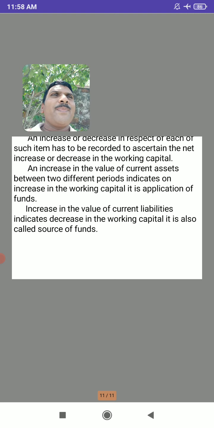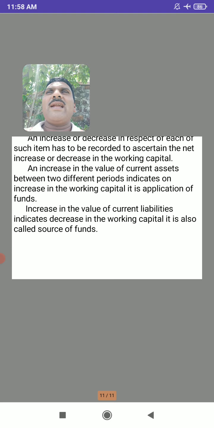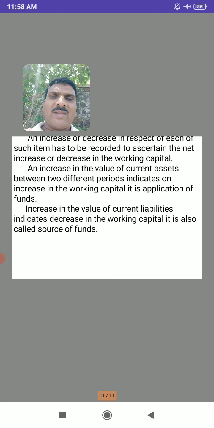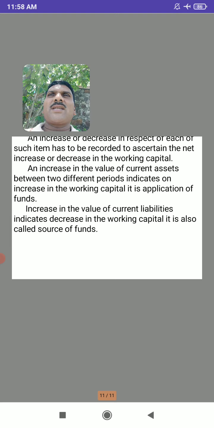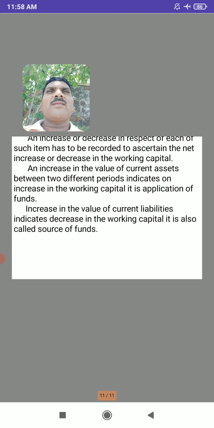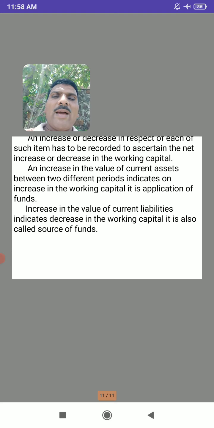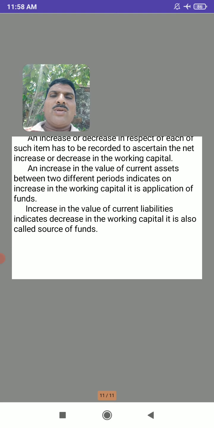Working capital means readily available cash. Such cash will decrease whenever we pay for the liabilities. Automatically the working capital will be decreased, and it is also called a source of funds.